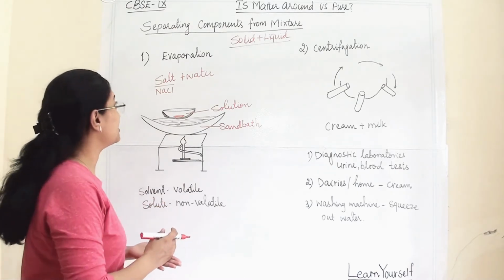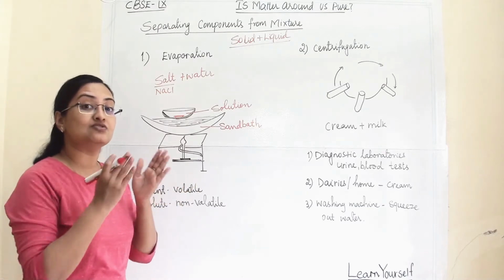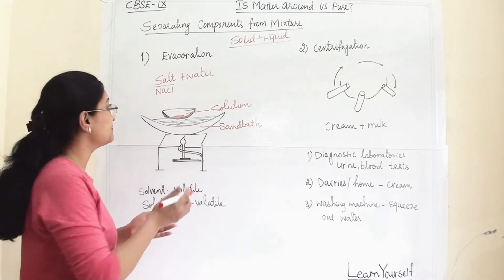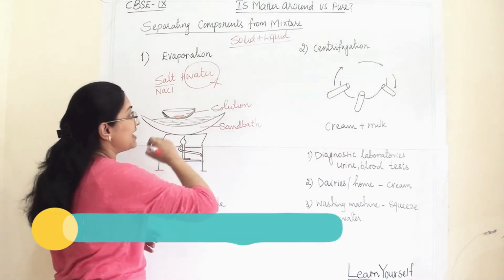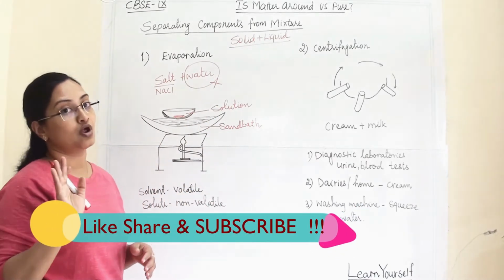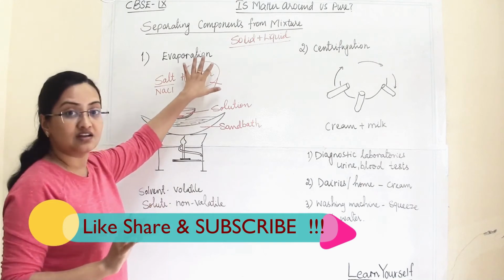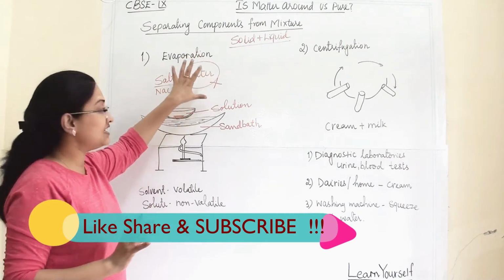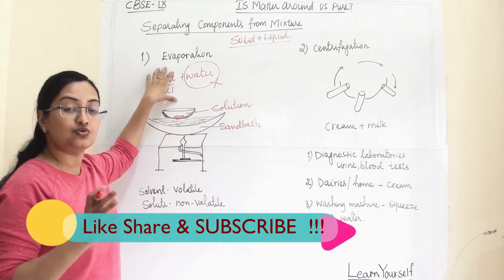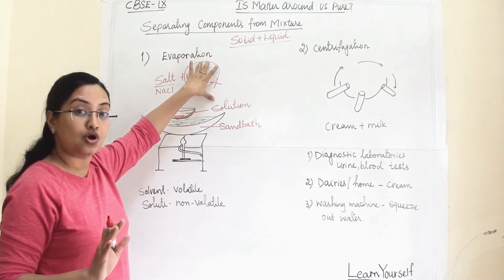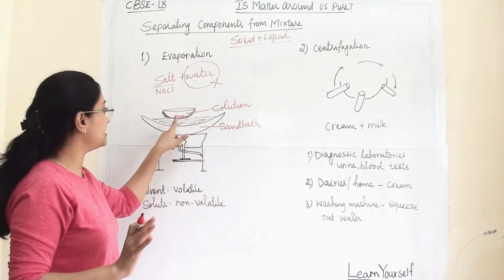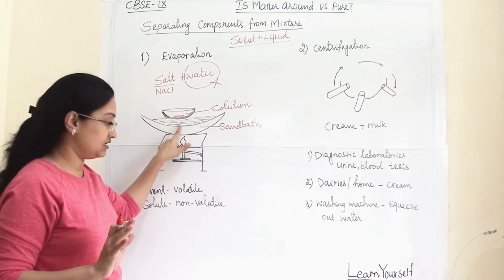But through evaporation, when we are separating solute and solvent, we are losing solvent at the end. We will not get our solvent back because we are using this technique to recover solute. We will only get our solute at the last.